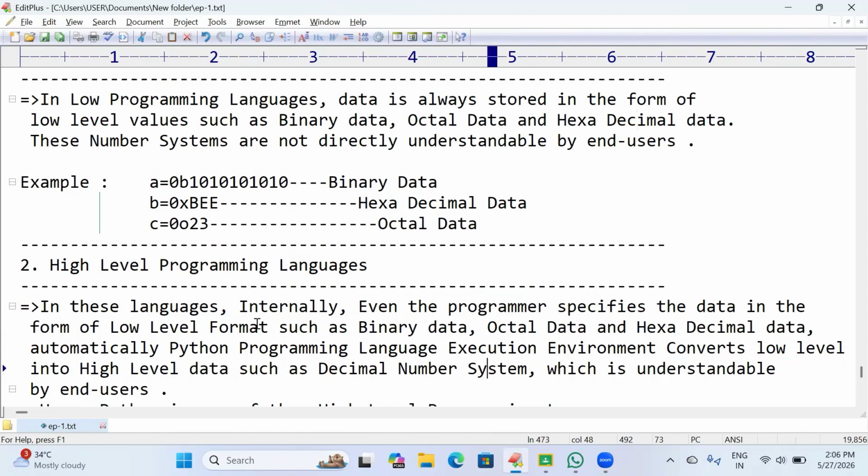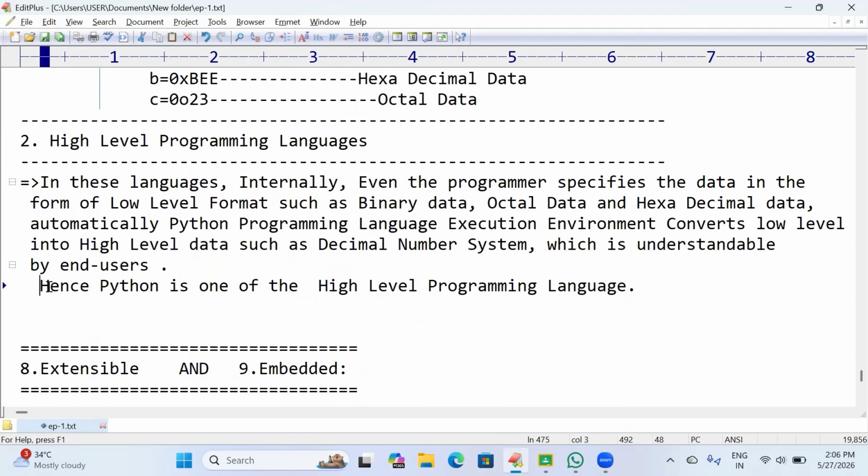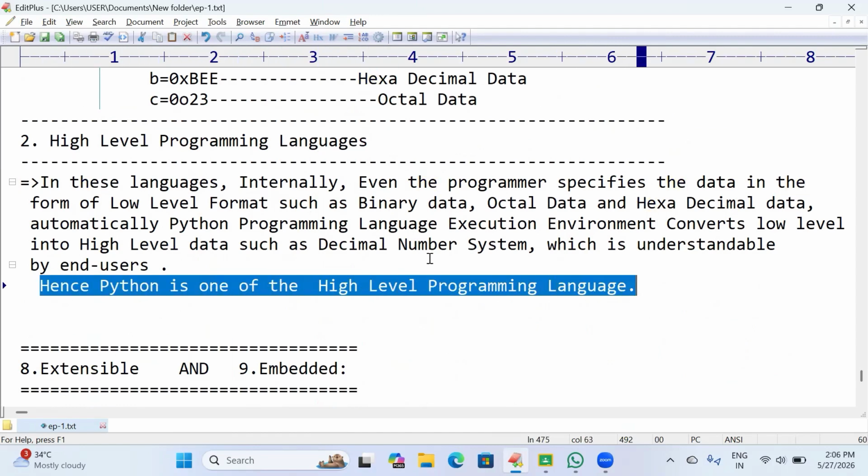Means if the programmer directly specifies this type of data, the Python execution environment automatically converts it into a decimal number system form in order to be understood by the end user. So this is a major advantage in high-level programming language. Hence Python is a high-level programming language.